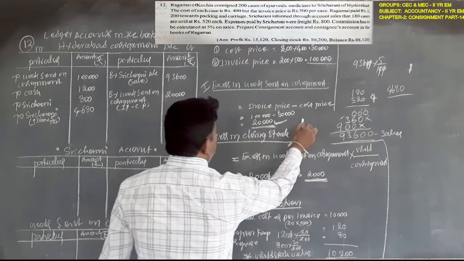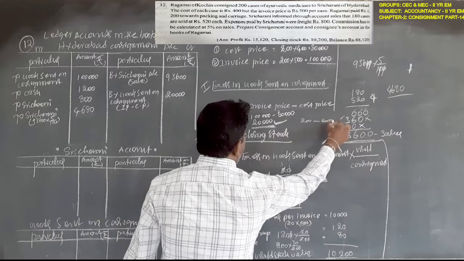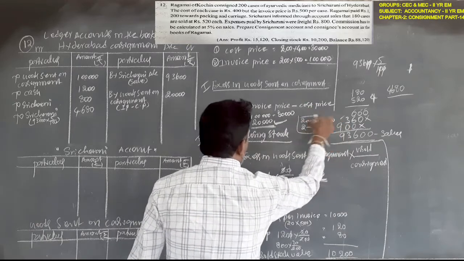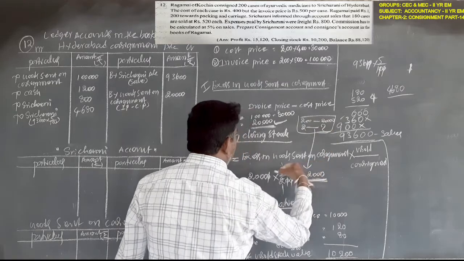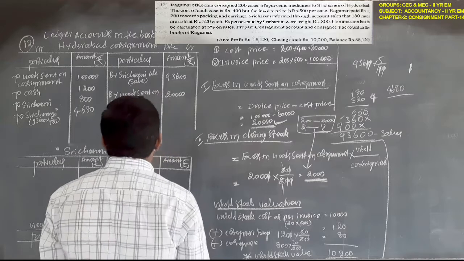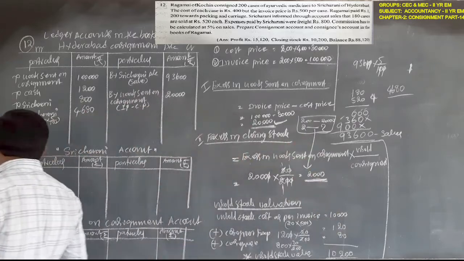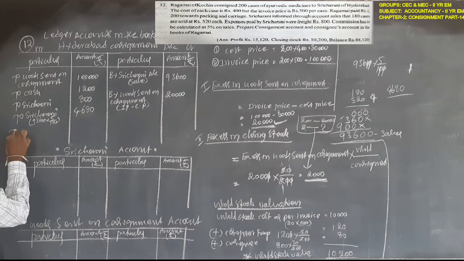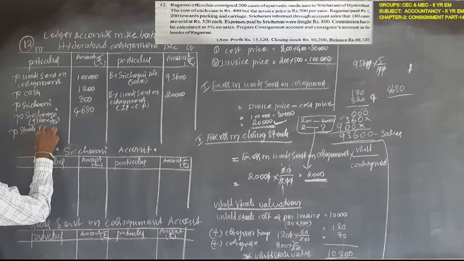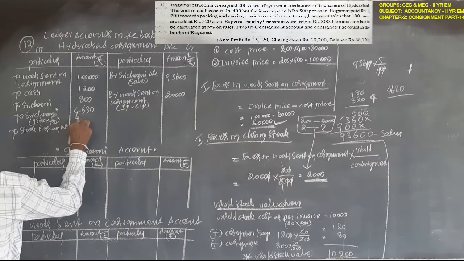Suppose 200 units are excess, which is 20,000 rupees. 20 units, how much? This is the formula, and apply it here. So excess in closing stock is 2,000 rupees. It will be recorded on the debit side, stock reserve account. Stock reserve account amount is 2,000 rupees.